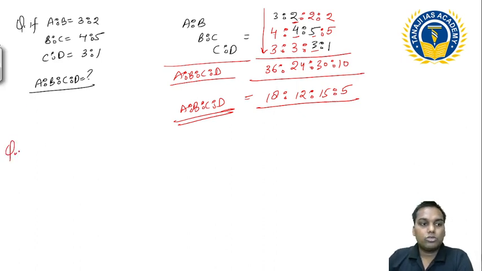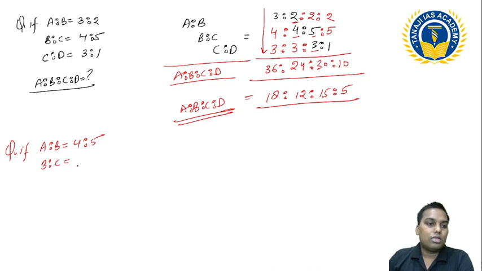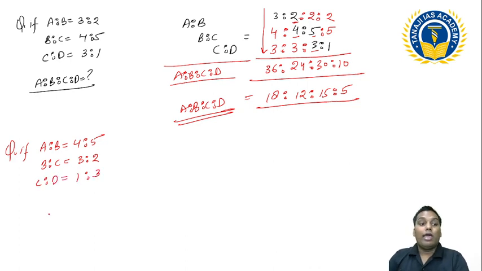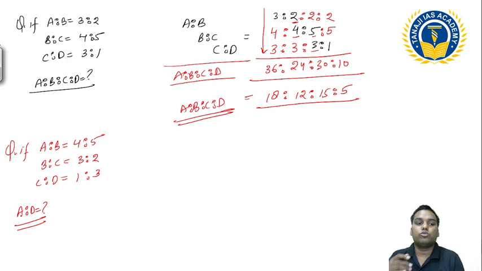Next question. Suppose I ask you, if A ratio B is 4 ratio 5, B ratio C is 3 ratio 2, and C ratio D is 1 ratio 3, and I want to find out only A ratio D. Do not find out A ratio B ratio C ratio D separately. Just directly find out A ratio D. I told you what you need to do.